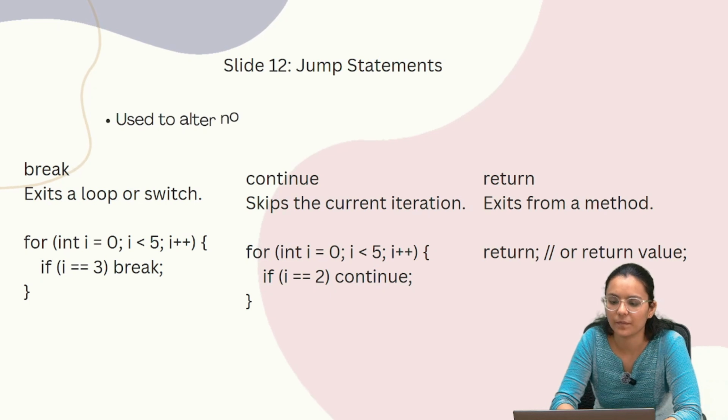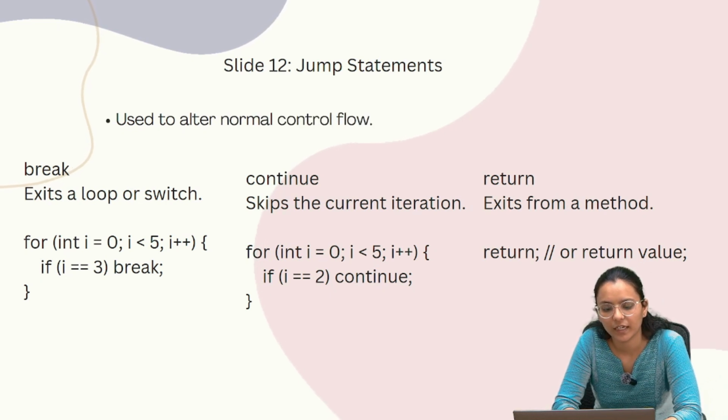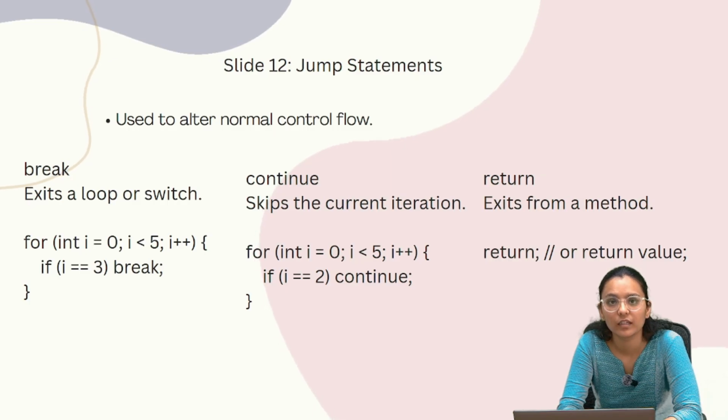Next, the jump statement. It is used to alter the normal control flow. Break, continue, return. So break is the keyword that exits the loop or a switch.